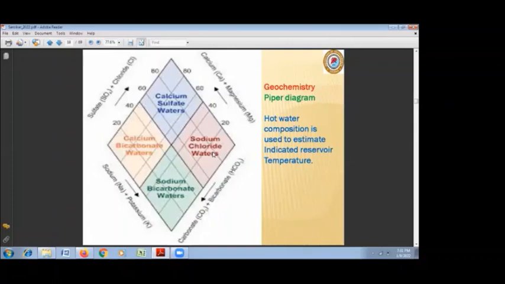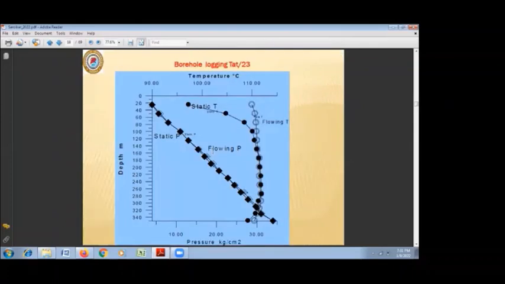So once we get the geochemistry of the water, the next thing is, during the borehole drilling, after drilling, there is a logging of the borehole. The logging of the borehole, besides knowing fracture zones, etc., is mostly temperature and pressure logged. There are special techniques for that, and the temperature and pressure log is done for the whole of the borehole to know the fracture zones, the incoming of water, the outgoing of water, means inlet of the water in the borehole, outlet of the water in the borehole, and accordingly the production zones also can be decided.